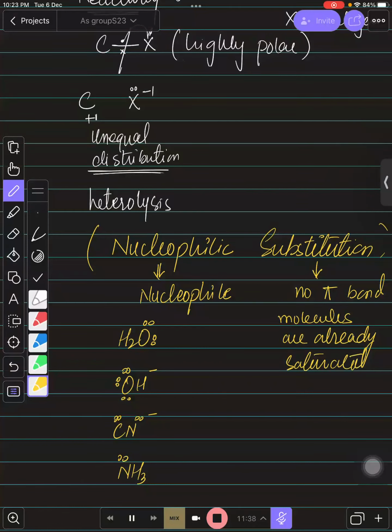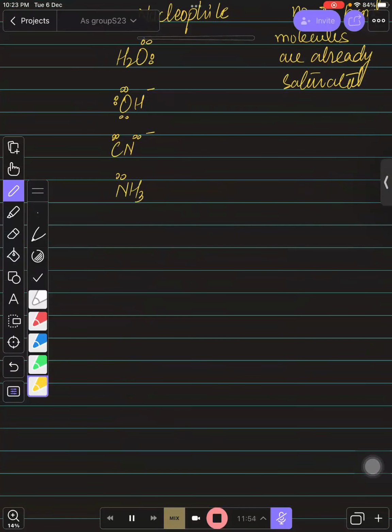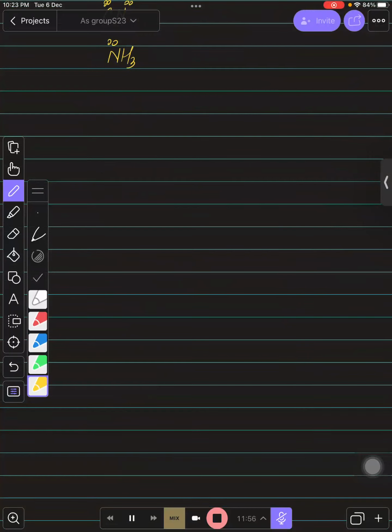Any problem, any one of you? Yes. Should we move towards chemical properties? Yes, sir. Okay, so let's move on towards chemical properties.